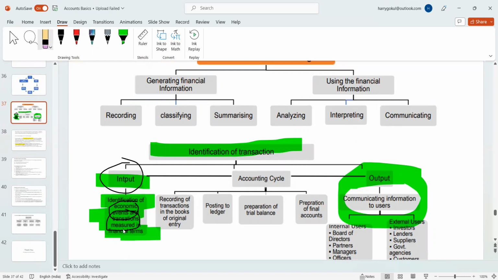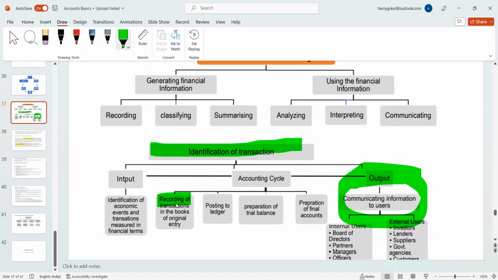Can I clear it? You can read it: identification of economic events and transactions measured in financial terms. And then the accounting cycle comes into the picture. What will it do? Recording of transactions in the book of original entry. Please remember, book of original entry. It's a keyword. They may ask it for 1 mark also. It is nothing but the journal. You will record everything in the journal.